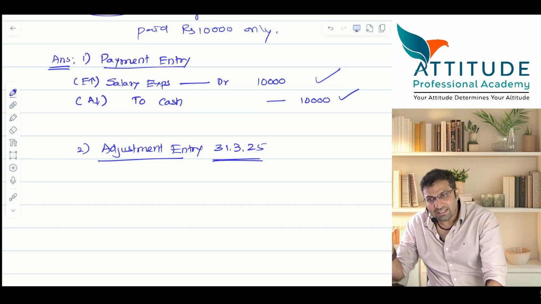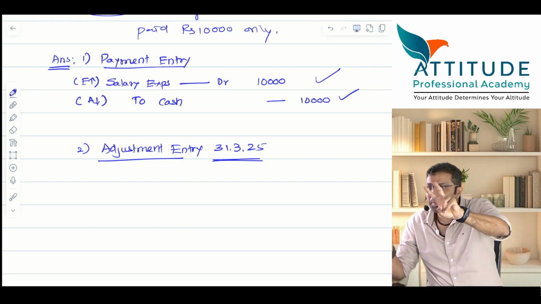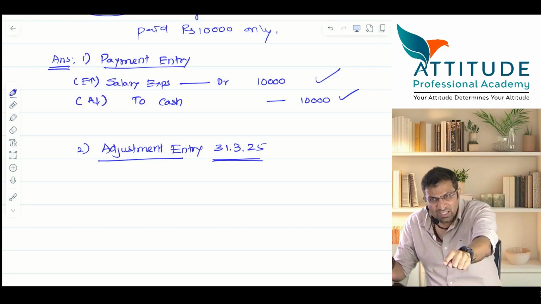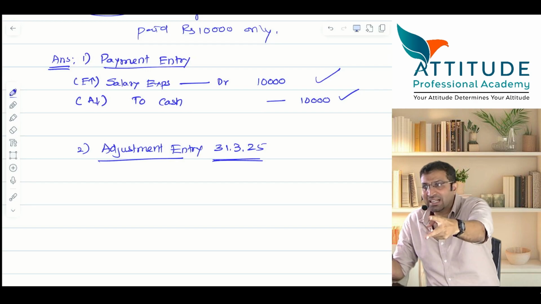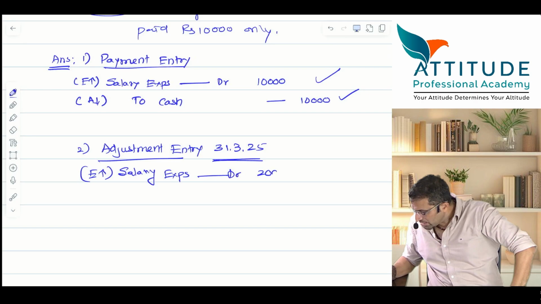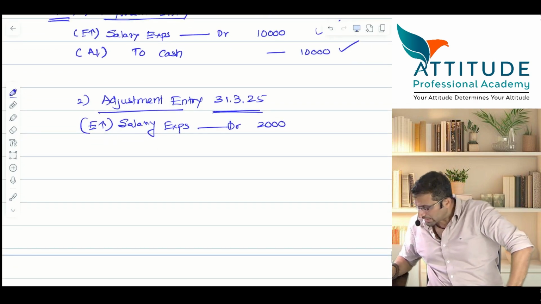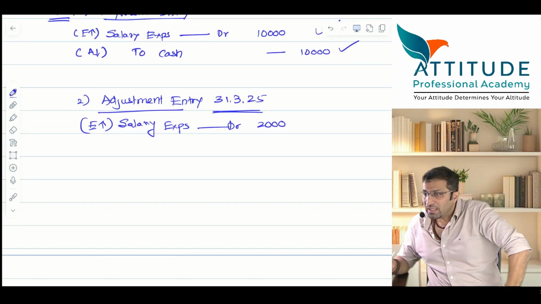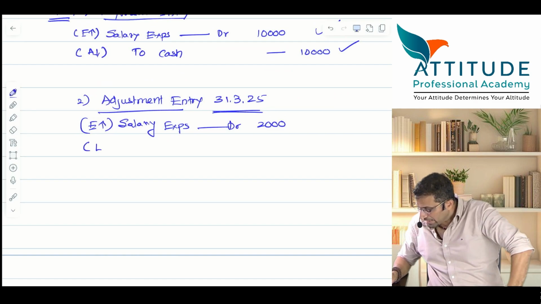Now you have to pass the entry. First of all, tell me, this 2,000 rupees is also your expense for this year only? Answer. Then expense increases. Salary expense debit, how much? 2,000. Correct? Is it paid or payable? Anything payable is a liability. Liability increases, and this liability is known as outstanding salary, which is how much?